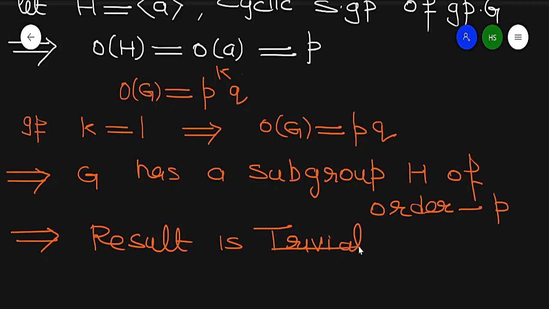So the result is true, because it has only one power of P. So it has a subgroup of order P. So here we prove our result. Now this was the case of K equal to 1.